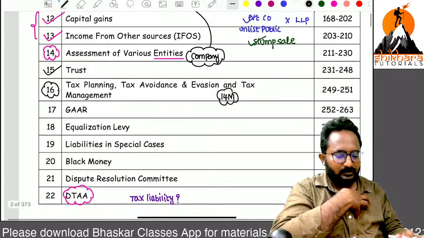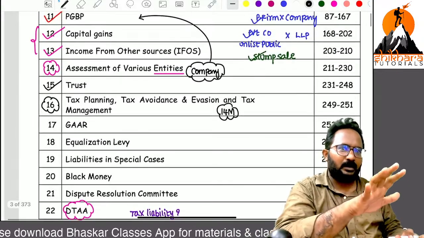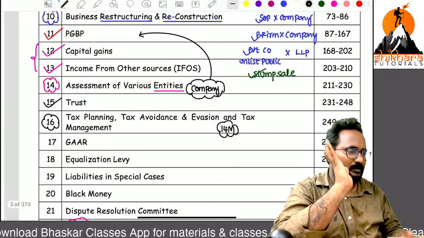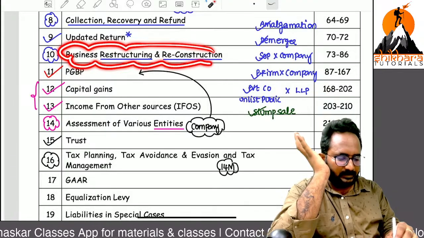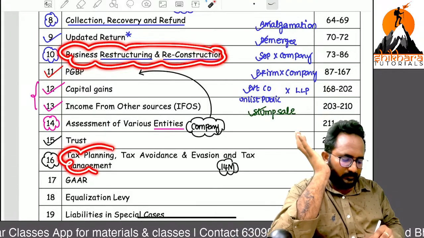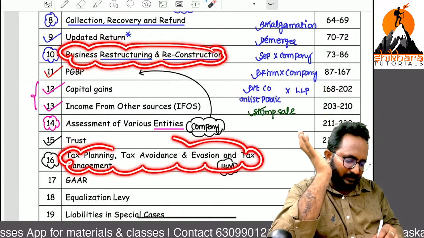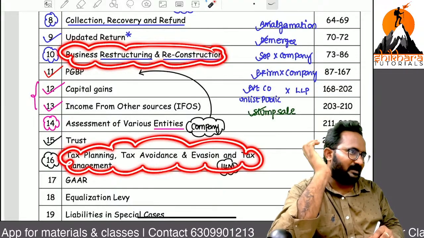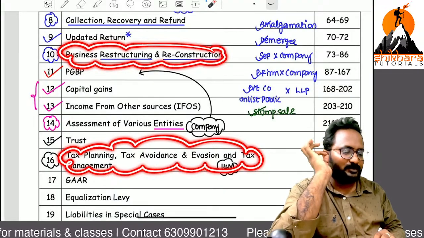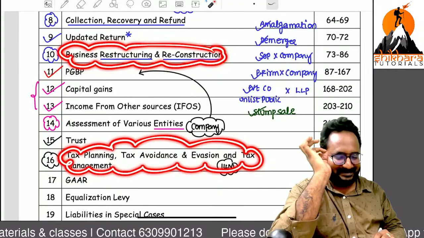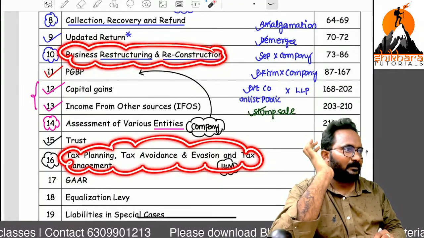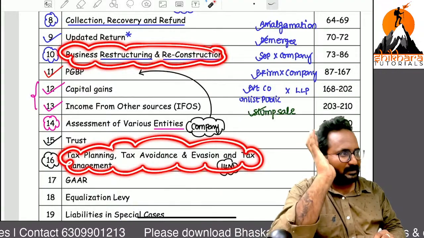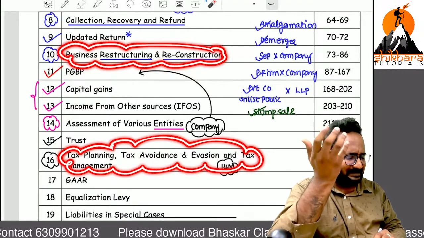I can challenge any faculty on that, but okay, if they are extremely talented, that's okay. For these two chapters, definitely, if any faculty wants to teach the CMA final classes, they will purchase my classes. Which two chapters, sir? Business restructuring and reconstruction, and tax planning. Definitely they will purchase my lectures, or otherwise they will ask directly.